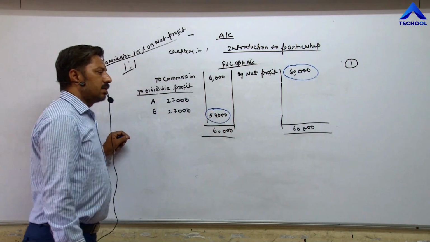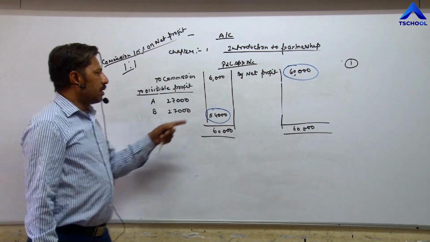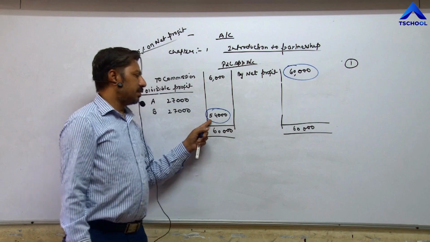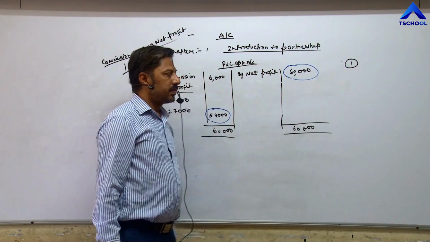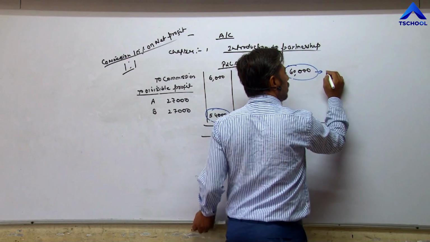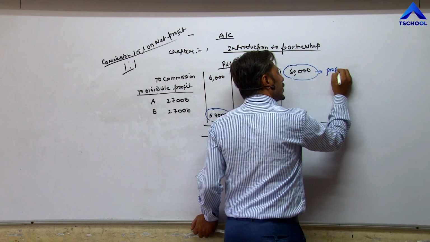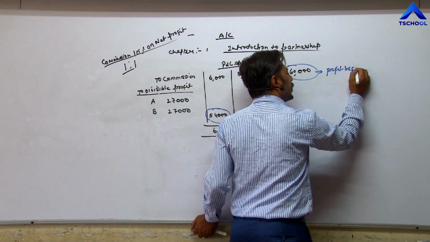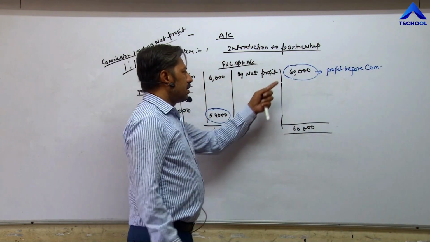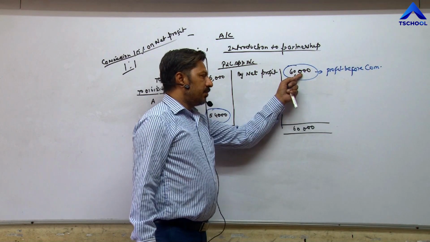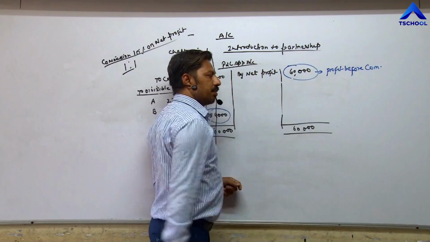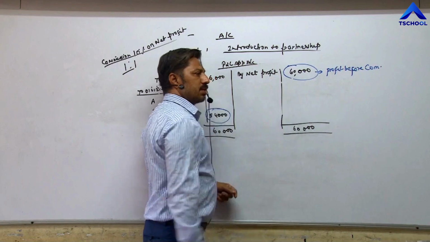Now try to understand, then we will start question number second. In this account we have two profits. One is net profit. Another is divisible profit. Net profit means this is the profit before commission. This profit is called profit before commission, which means out of this profit we have not deducted commission right now. Before deduction of commission we have 60,000.